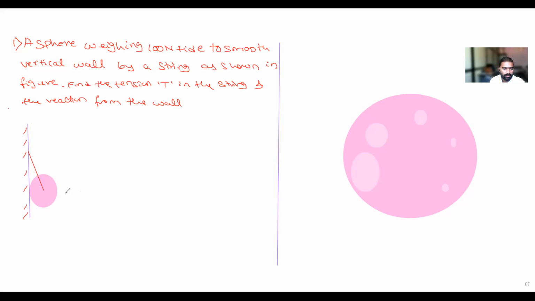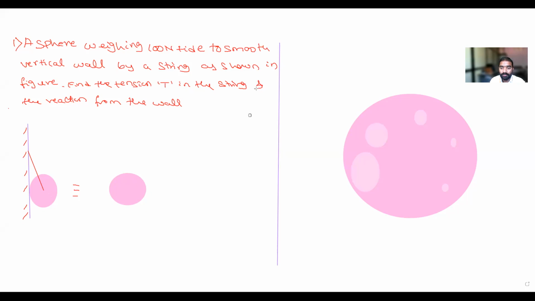There is a statement. So first and foremost, what do you have to draw? Can you tell me? You have to draw a free body diagram. So how to draw this free body diagram? First you have to draw the circle, that is the cylinder, whatever he has given. First of all, you have to draw the body that should be free from all the forces. Now is it free from all the forces? Yes, sir. So this is a free body.